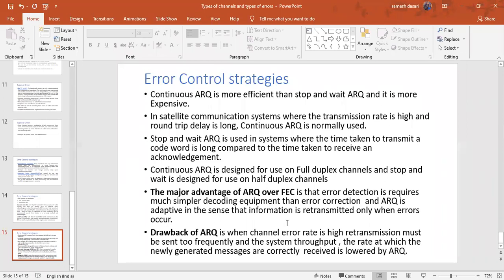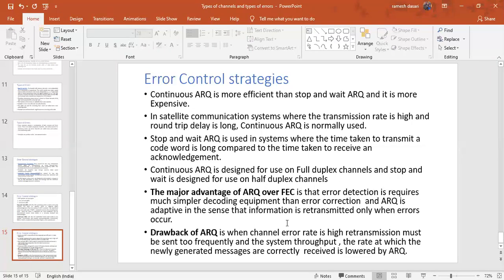But here it is adaptive. That means it can change. ARQ is adaptive. Adaptive is nothing but changing. Adaptive in the sense that information is retransmitted only when errors occur. Whenever errors occur, then only it retransmits. Otherwise, no need to retransmit. It can transmit the code words one by one. But whenever a NAK is received, then it automatically retransmits.